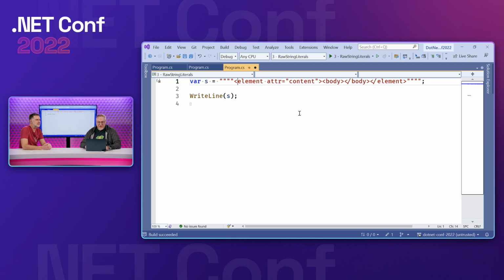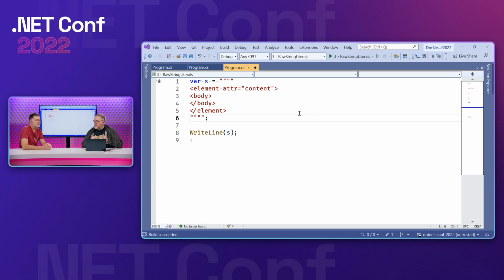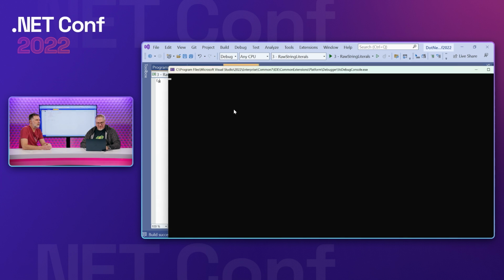Really cool. We can also make these multi-line. There's one restriction: the opening delimiter has to be on its own line, and we will clean up the front and the back of that. So if I come in here and run this, you'll see that this is now multi-line.